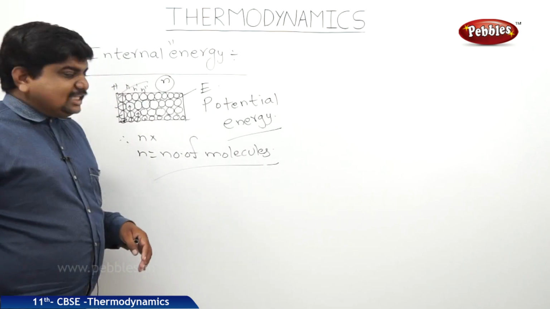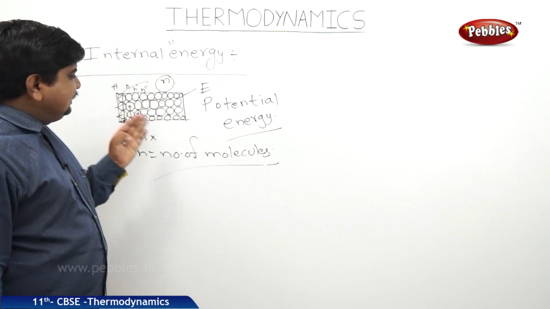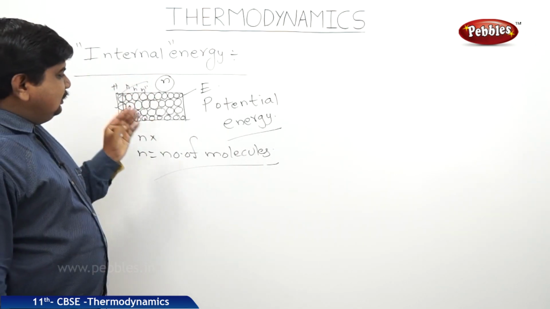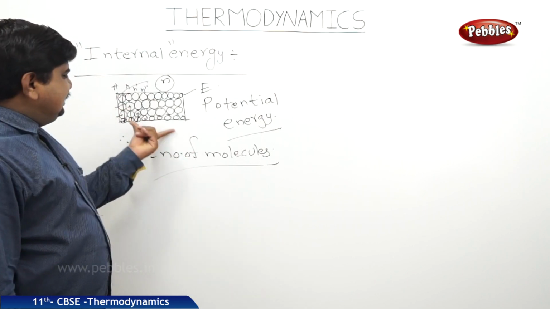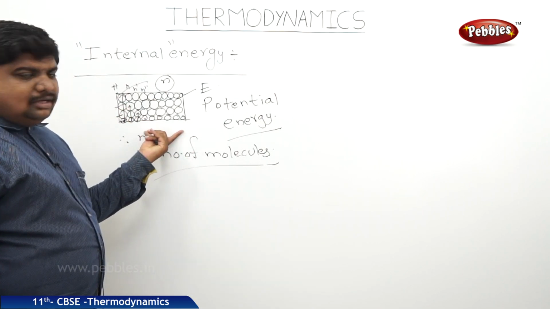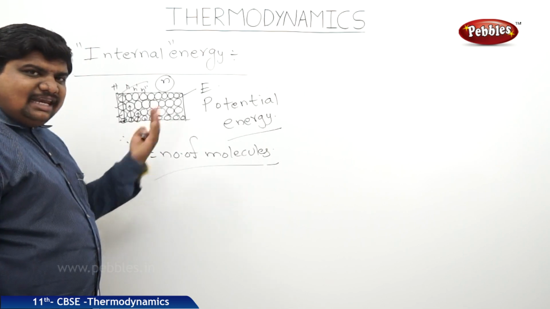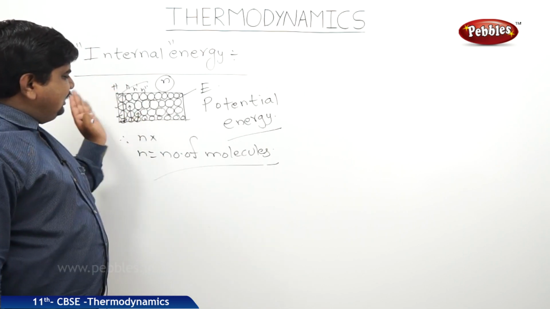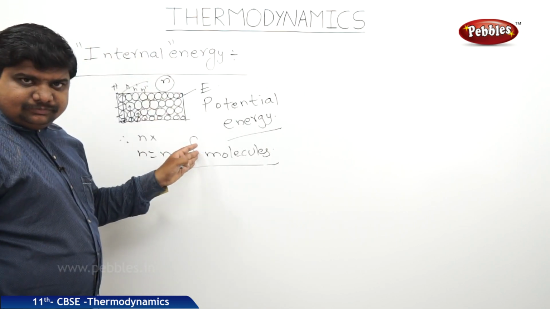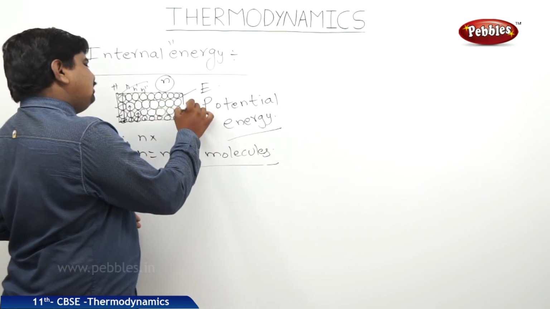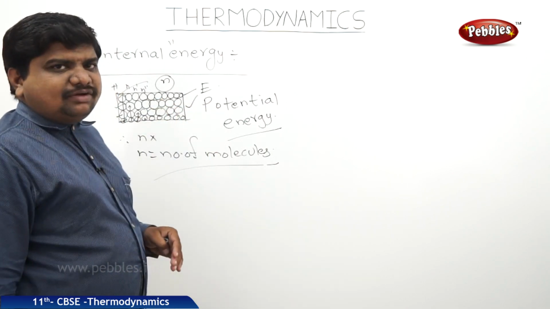What can we expect in the definition of internal energy? Internal energy of a system is a form of self potential energy of a given substance which is based on the position and constitution of the molecules.